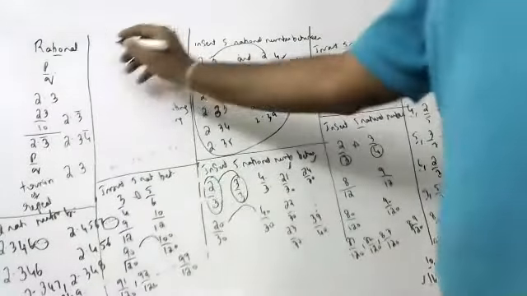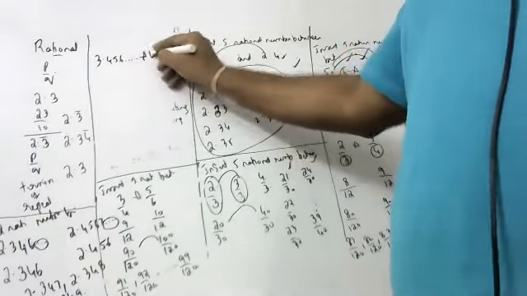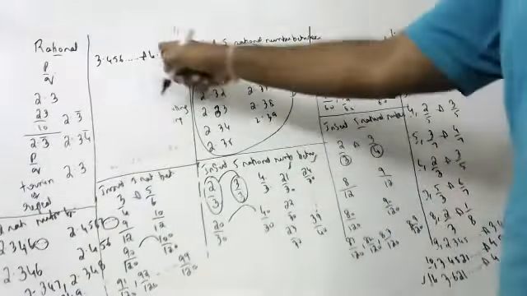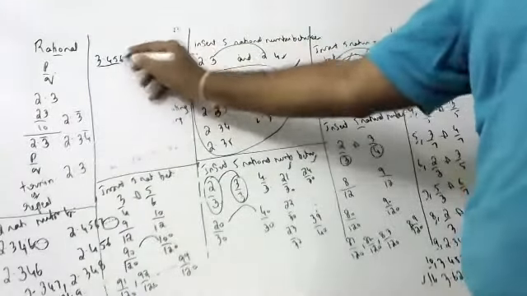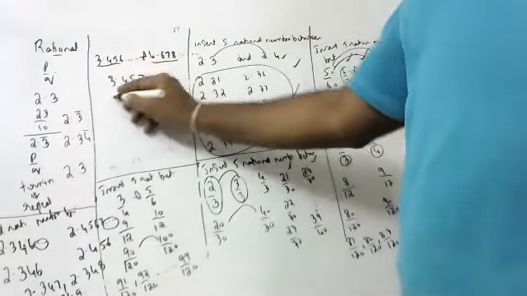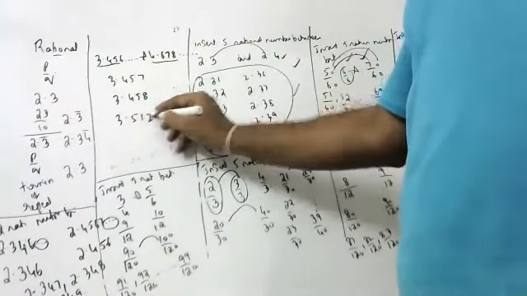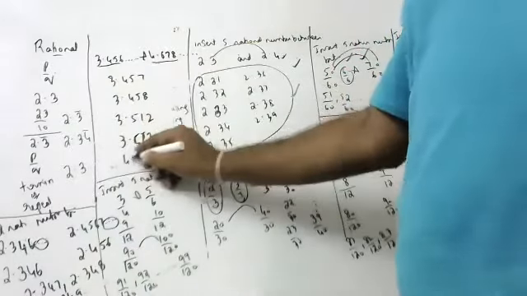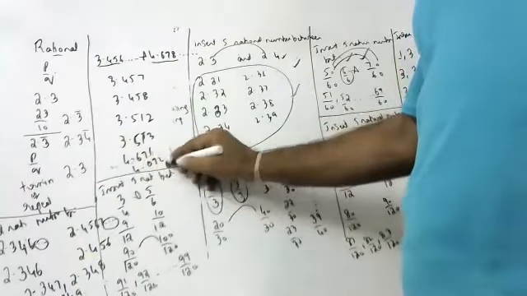See, suppose 3.456 and so on and 4.678 and so on. These two are irrationals, between them I want 5 rationals. So between 3.456 and 4.678: 3.457, 3.458, 3.512, 3.513, up to 4.678, 4.671, 4.672, 4.673.